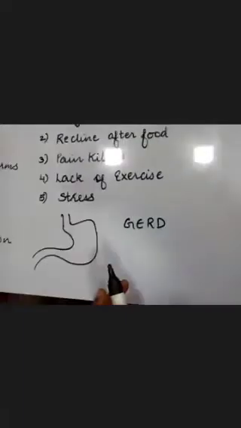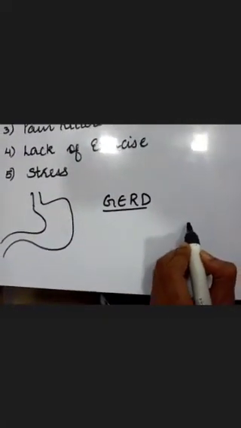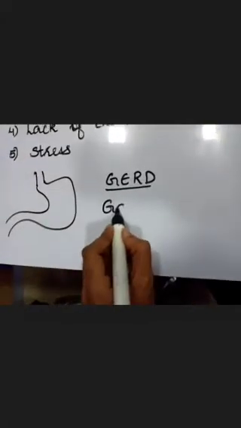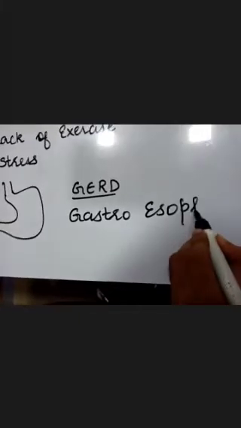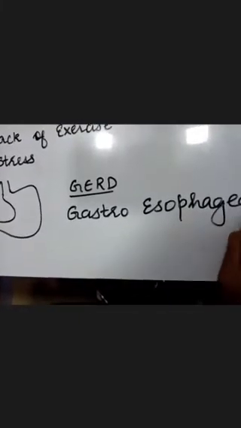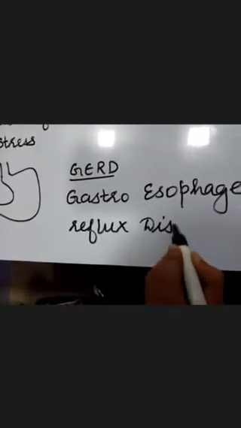Some of the people complaining of acidity again and again have a condition called GERD, that stands for gastroesophageal reflux disorder.